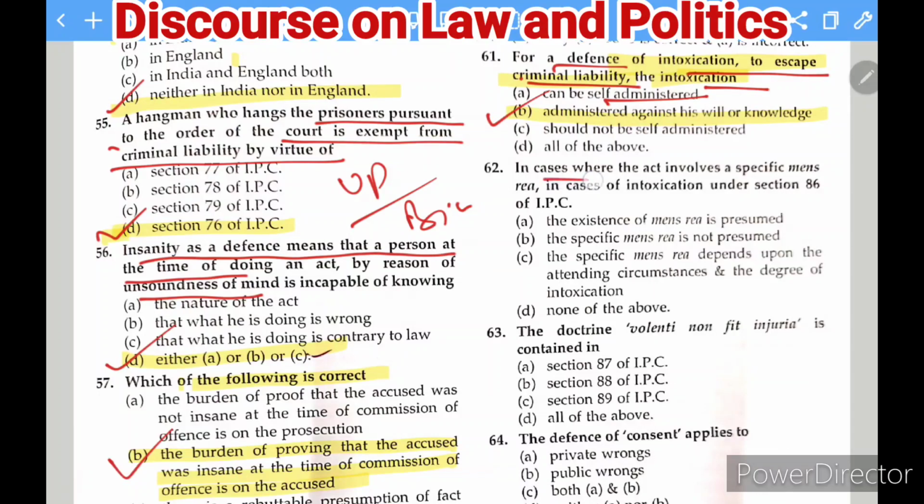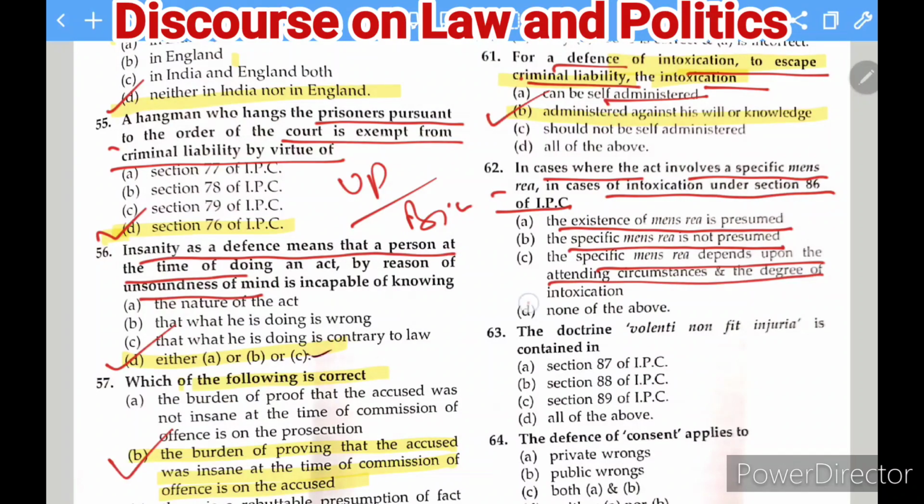Next question: in case where the act involves a specific mens rea, in case of intoxication under section 86 of the IPC, then the existence of mens rea is presumed, the specific mens rea is not presumed. C, the specific mens rea depends upon the attending circumstances and degree of intoxication, and D, none of the above.